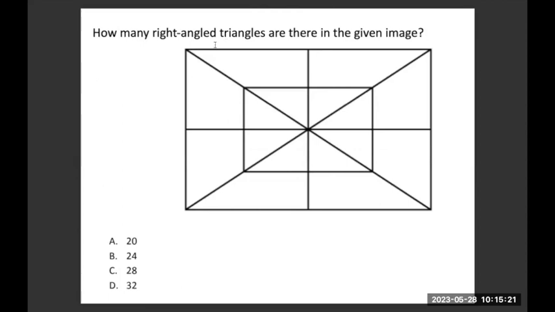Now you are given here a figure for counting the right angle triangles. You try attempting it once and then we'll solve it together. Options are given A, B, C, D. Numbers are given here. You're supposed to find the right angled triangles.